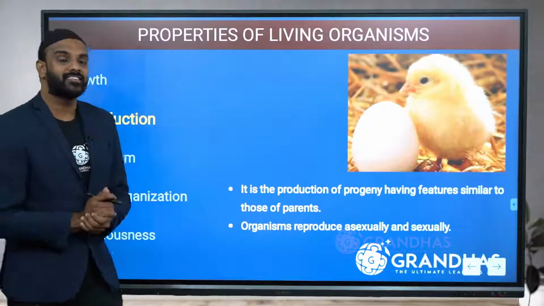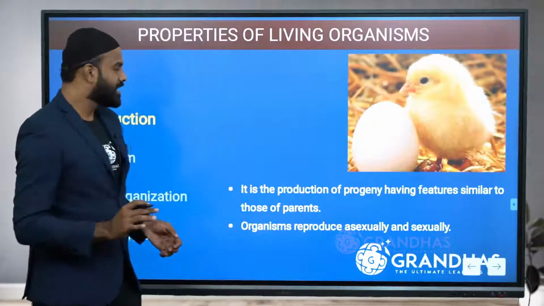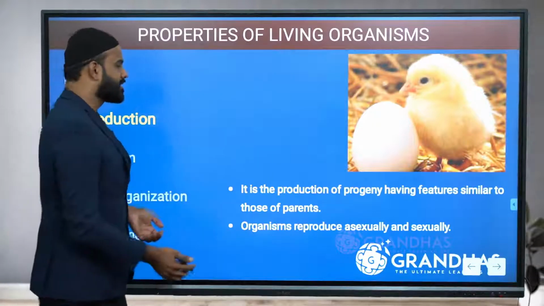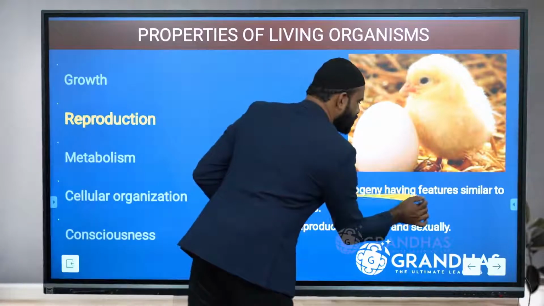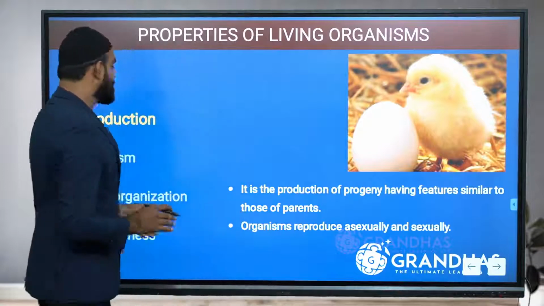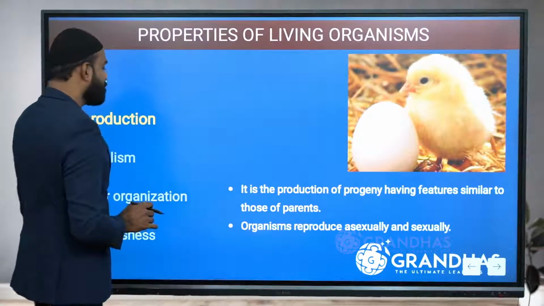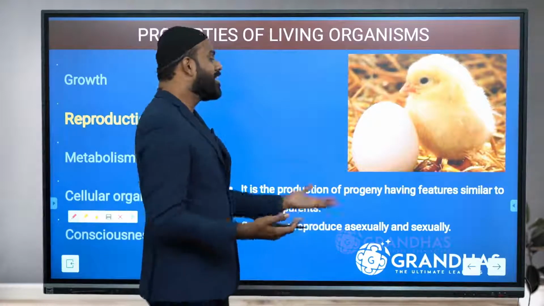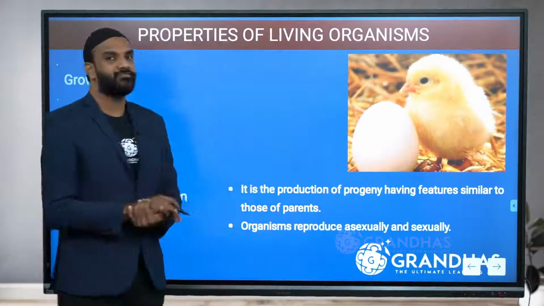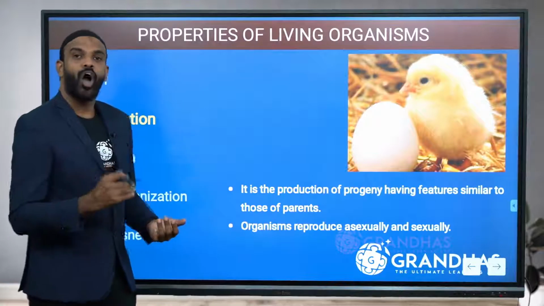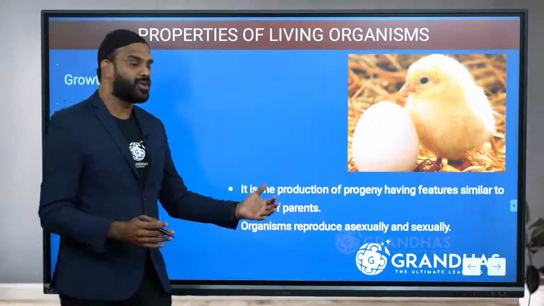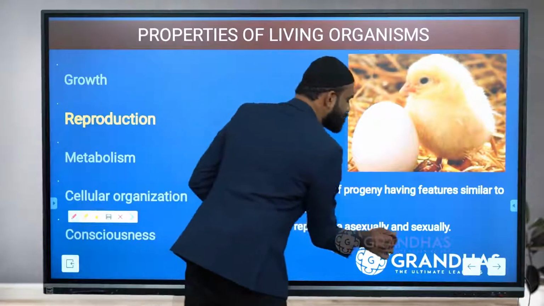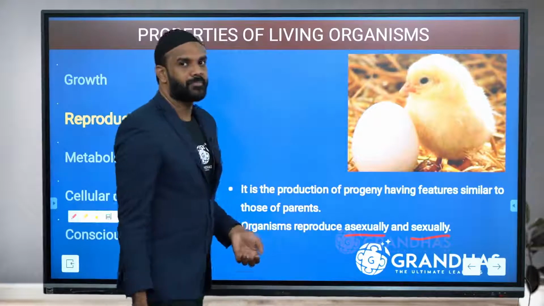Now let's learn the term reproduction. Reproduction is nothing but the production of progeny having features similar to that of parents. As you know, organisms reproduce both asexually and sexually.